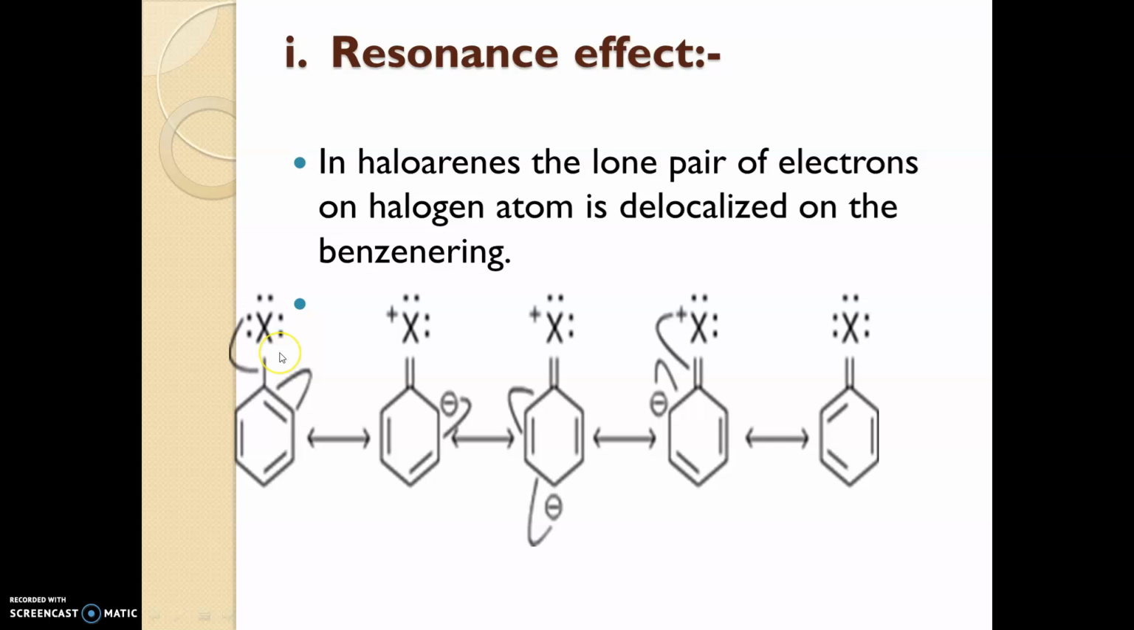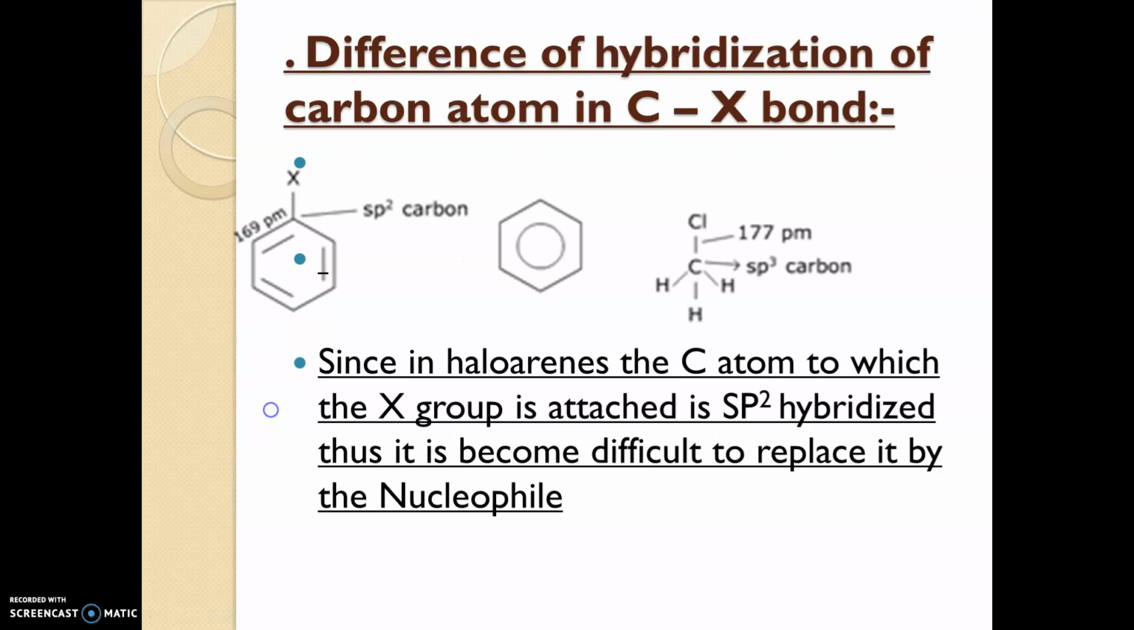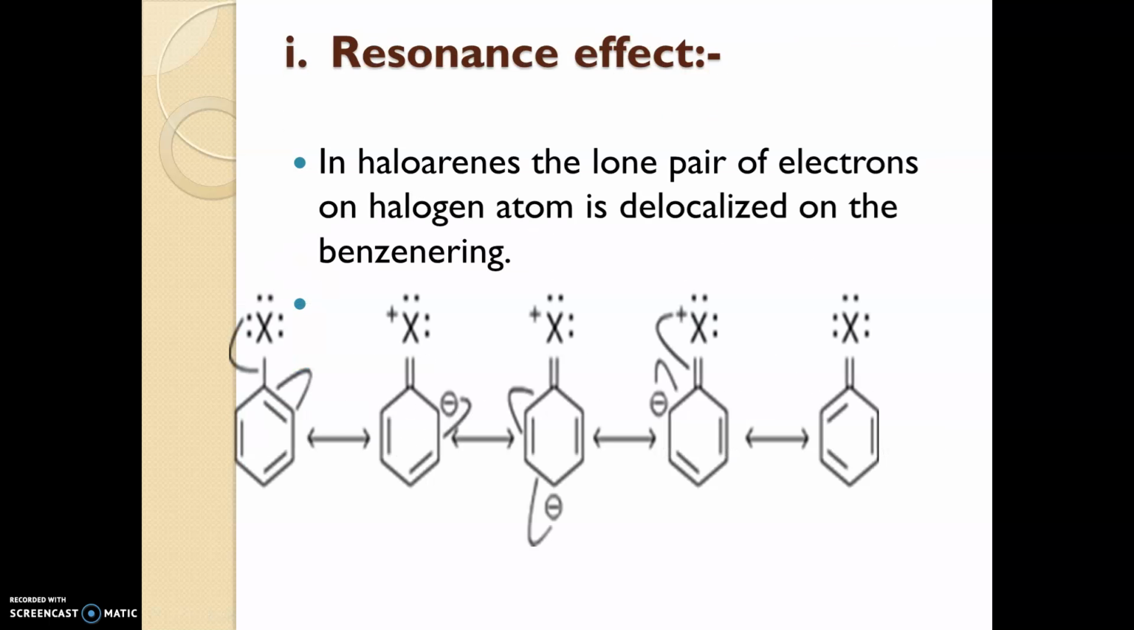But if we compare with haloarenes, the halo means the halogens. We know the halogens have an outer electronic configuration of 7, so they contain 3 lone pairs of electrons. So the haloarenes have the ability to donate an electron pair to the benzene ring. So bond shifting occurs easily in the haloarenes, and it can exist in many resonance structures.